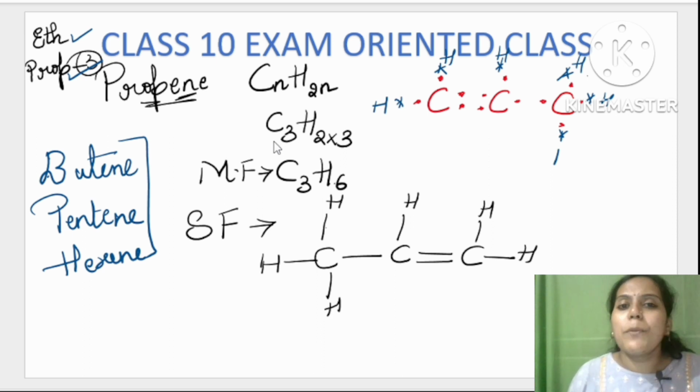So basics are very important. Remember the basics. Every carbon should have 4 bonds. 4 bonds are nothing but 8 electrons, because one bond is formed by 2 electrons. 2 electrons together make one bond. Okay? So carbon will have 8 electrons, because it should have a feeling that now it is in the octet configuration.